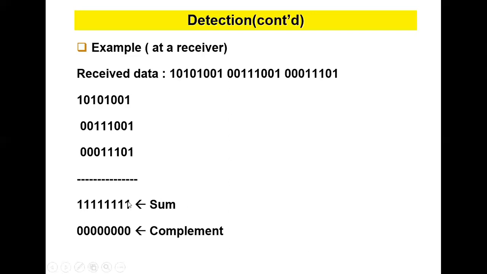Simply inverse the sum value. Therefore 1 becomes 0, 1 becomes 0, all 1s become 0 to get the complement value. This is how this checksum will work.